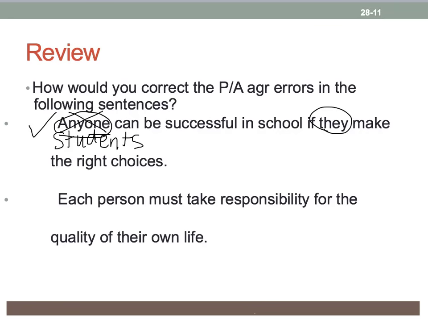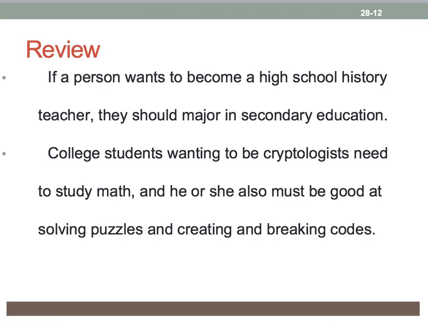Each person must take responsibility for the quality of their own life. Each person is singular, but their is plural. So we have an error here. We could make it plural and say people must take responsibility for the quality of their own lives, or we could say each person must take responsibility for the quality of his or her own life and keep it singular. Either way is correct. Let's try another one.